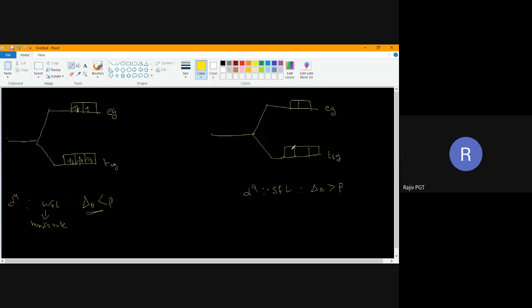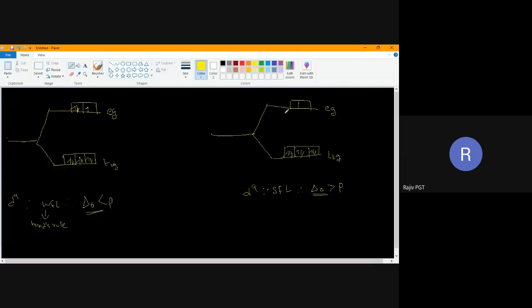Now we come to strong field ligand. Here the first 3 electrons, there is no change. Fourth electron, where will the fourth electron go? Answer fast. T2G. Very good. The fourth electron will occupy here. Fifth electron. T2G, sir. Thank you. Sixth electron. That also T2G. Now, where will the seventh electron go?